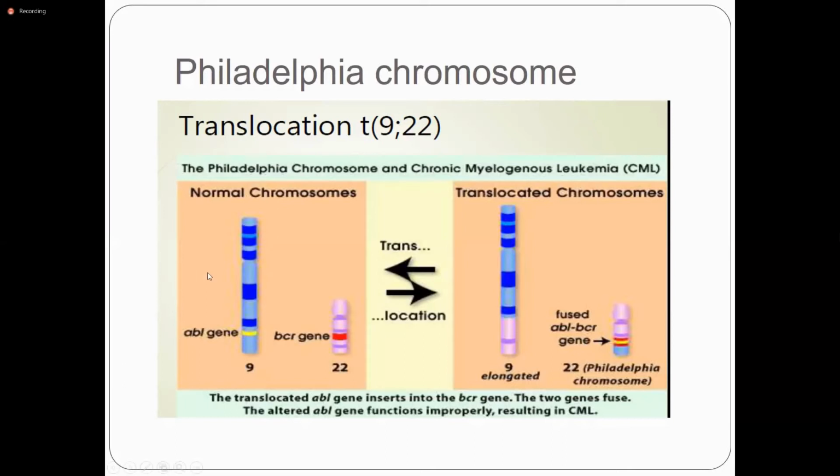This is a normal chromosome, with the ABL gene located on chromosome 9 and the BCR gene located on chromosome 22. When there is a translocation, the ABL gene translocates to the BCR, and it forms the ABL-BCR gene fusion on chromosome 22, and chromosome 22 becomes the Philadelphia chromosome.